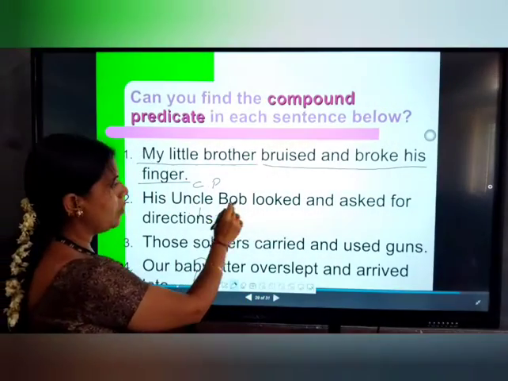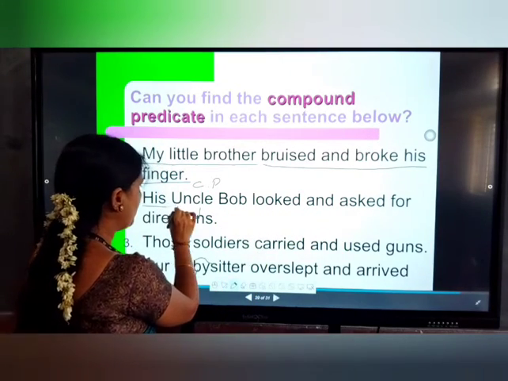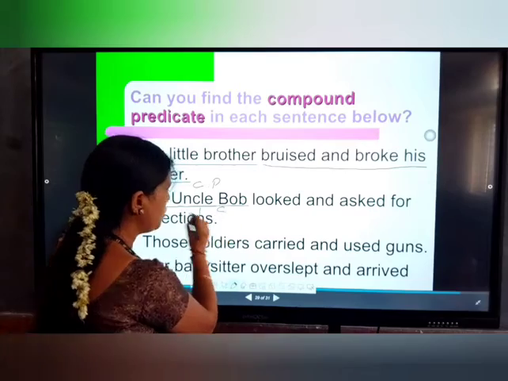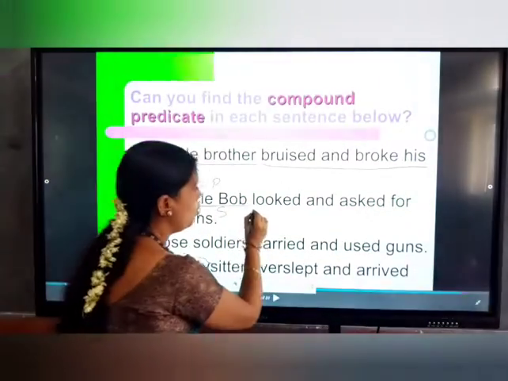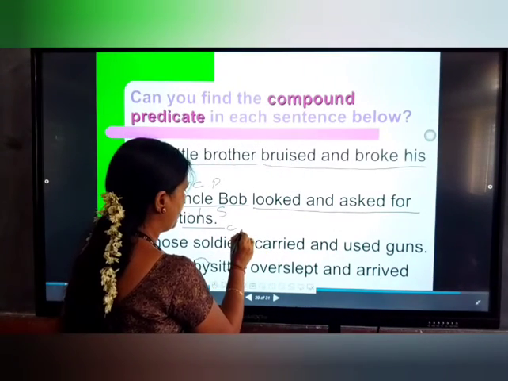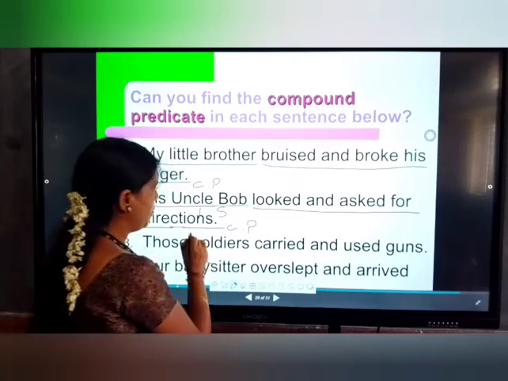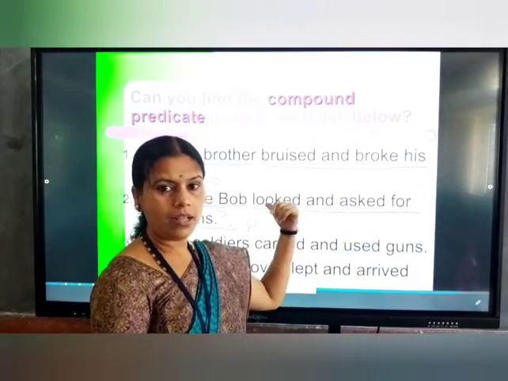His Uncle Bob looked and asked for directions. As earlier we have discussed, his Uncle Bob is the subject, whereas the action done by that person is looked and asked for directions. We can call it a compound predicate, because here looked and asked are two actions done by the subject.